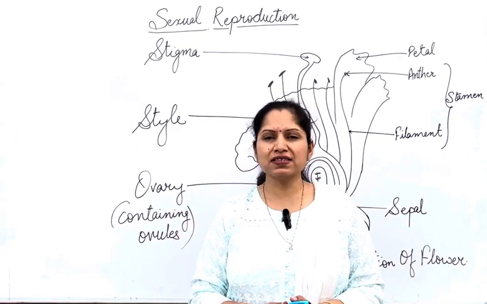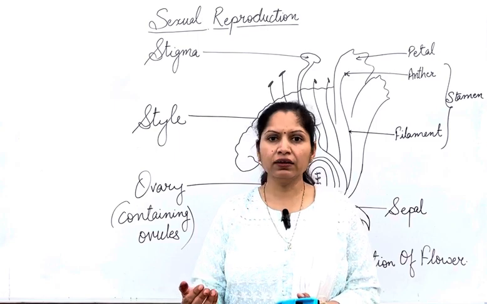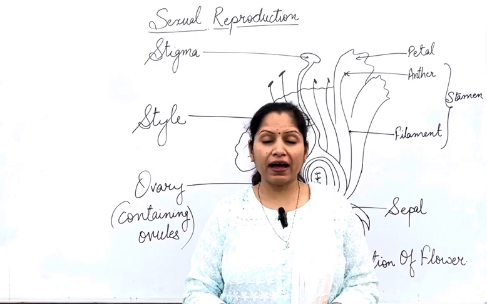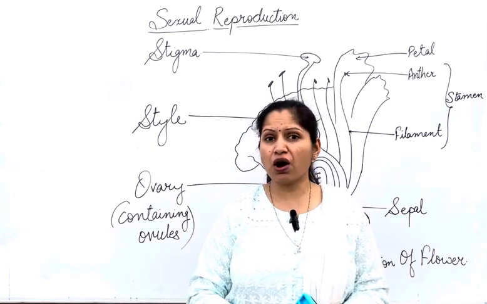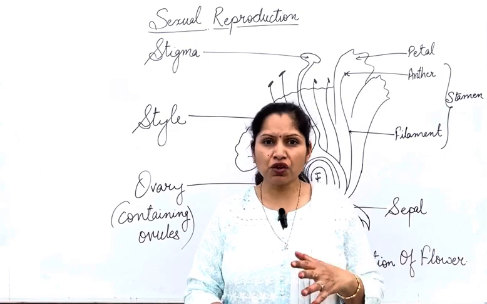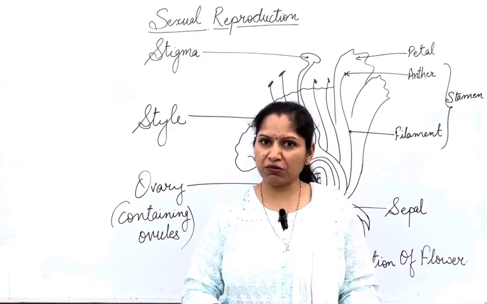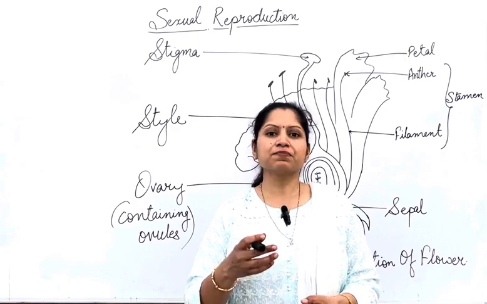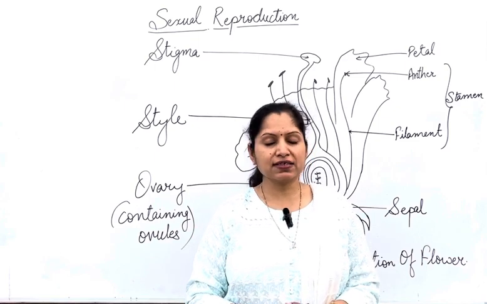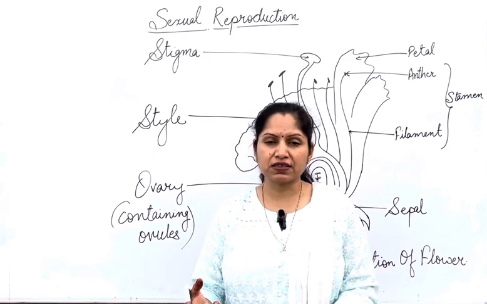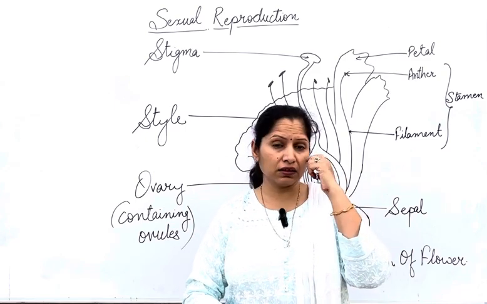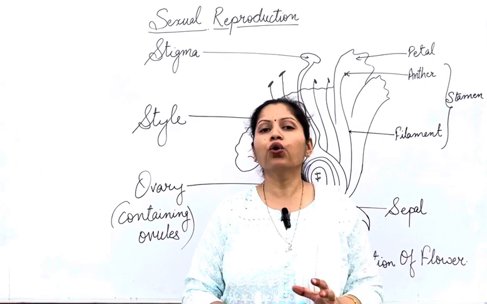Half of the genes or chromosomes come from the male parent, and half come from the female parent. And how are these gametes, containing the genes, formed? Gametes are the male gamete and the female gamete. The male gamete in plants is the pollen grain. The male gamete in human beings is the sperm. The female gamete in plants as well as in human beings is called the ovum.